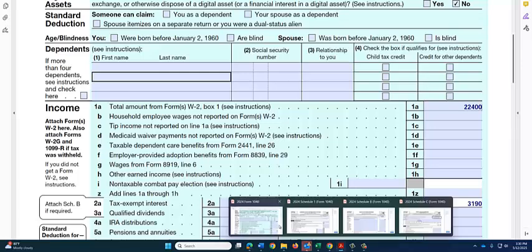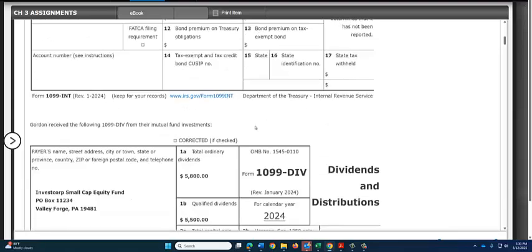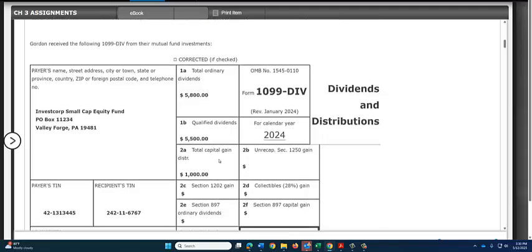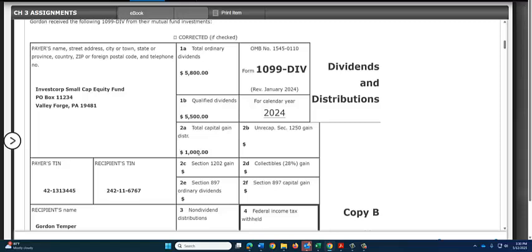Looking at the 1099 DIV, we see that ordinary dividends were $5,800 and then qualified dividends are $5,500 and capital gains distributions are $1,000.